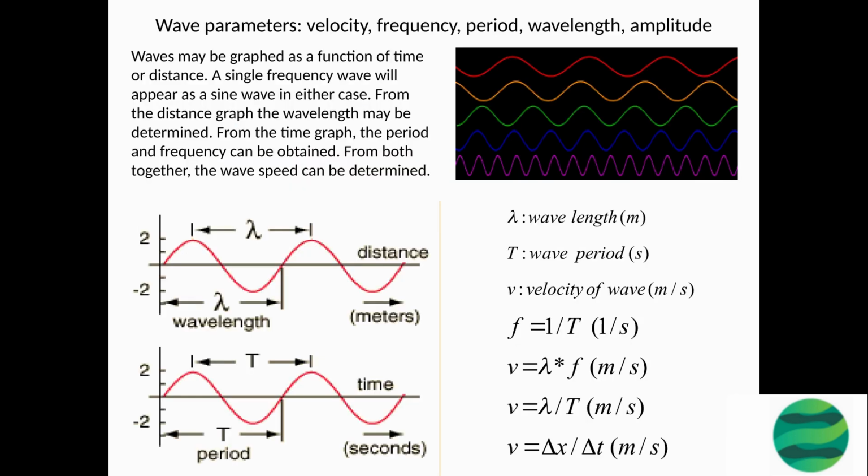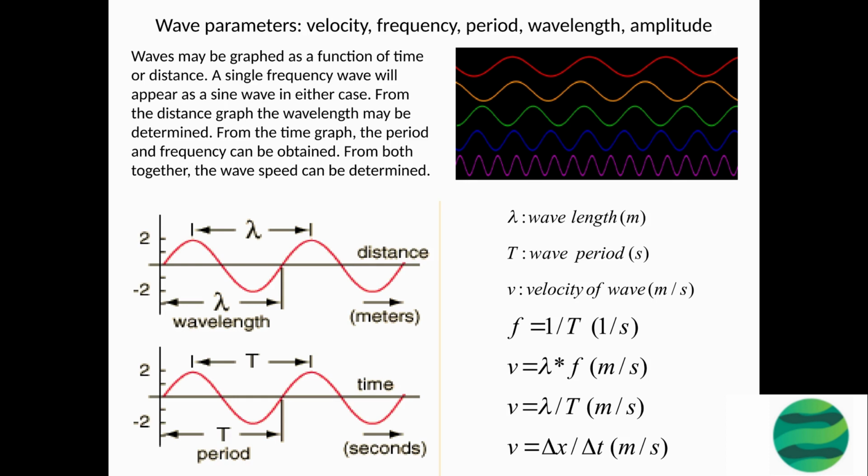Waves have several parameters that describe their properties, including velocity, frequency, period, wavelength, and amplitude. These parameters can be used to understand the behavior of waves and to compare different types of waves. Velocity is the speed at which a wave travels through a medium. Frequency is the number of oscillations that a wave undergoes in a given period of time, measured in Hertz, Hz.